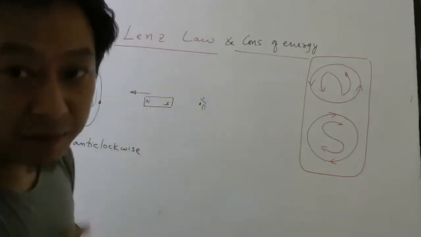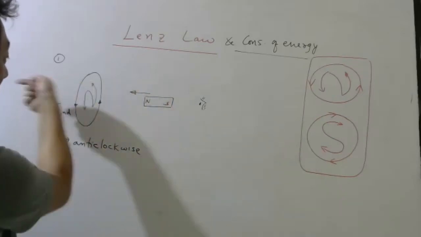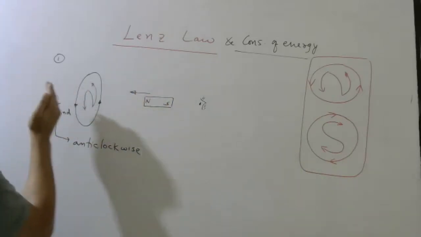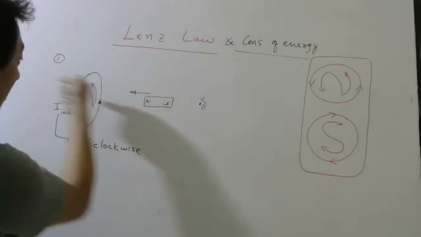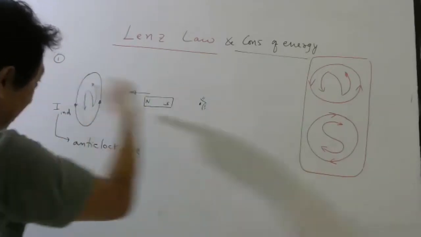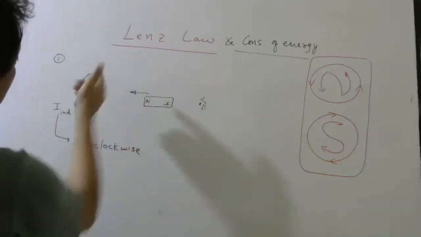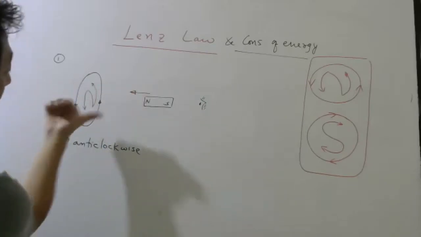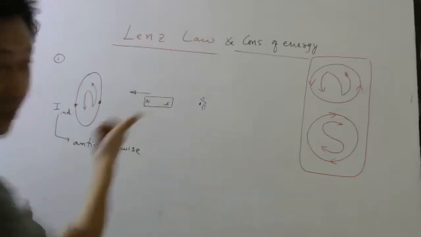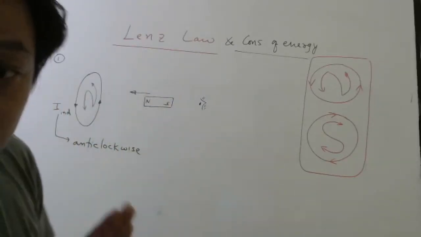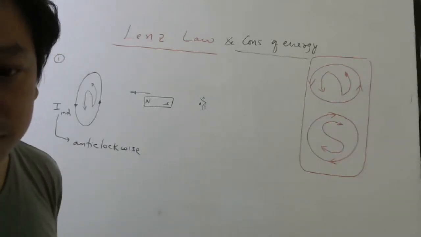So basically what I'm trying to say is this north will produce a magnetic field this way, and it is increasing. Why is it increasing? Because it is coming towards. So this magnetic field is increasing, so this flux is increasing. To oppose this flux, this induced current will try to create the opposite flux. Understood? So that is why this side will act like north. Understood, students? Okay.